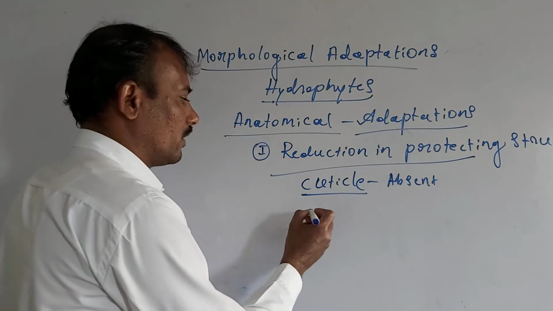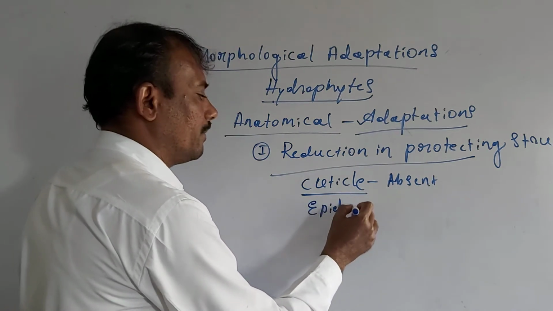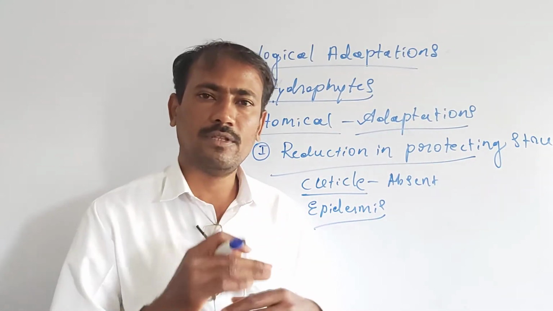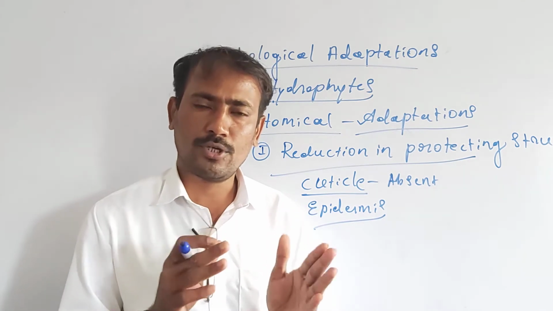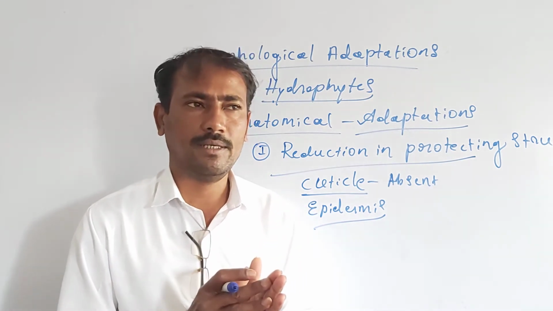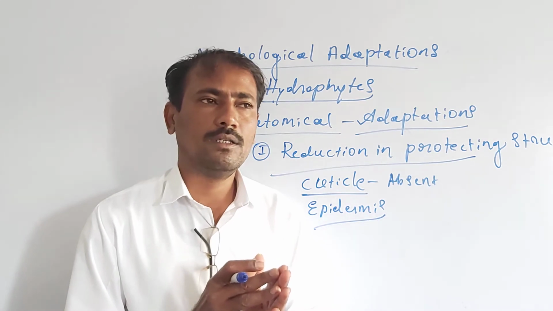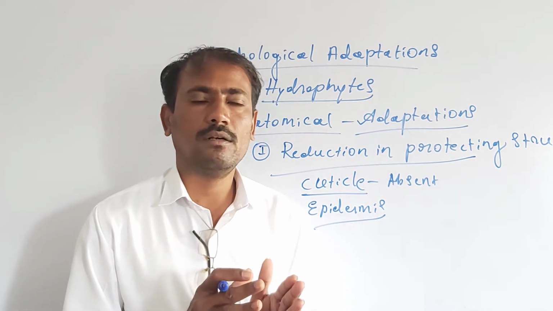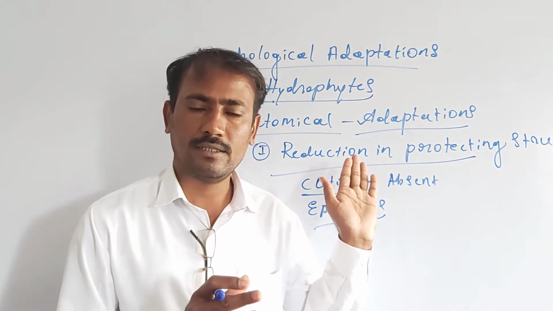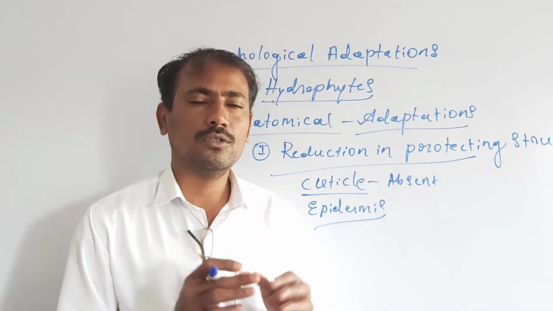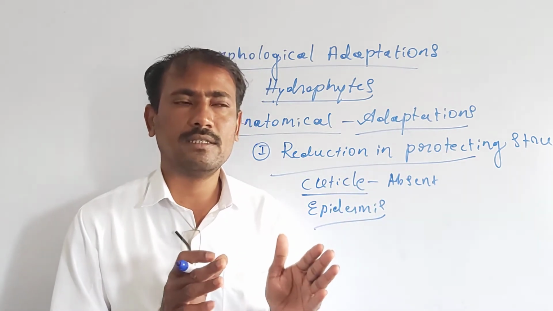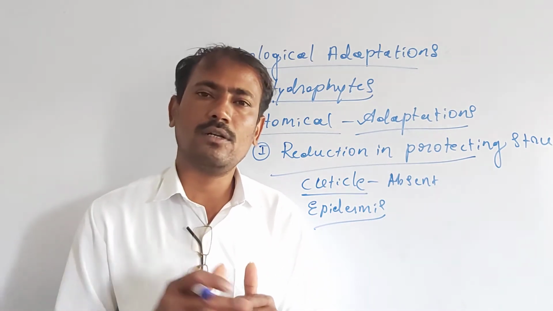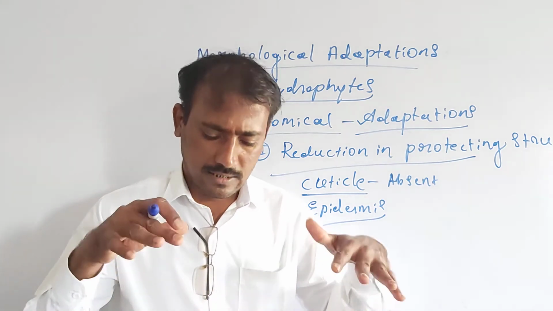Then as far as the epidermis is concerned, it is also one of the outermost surface layers of the plant body and is protective in nature. This epidermis is usually poorly developed in these hydrophytes. As the epidermal cells contain chloroplasts or chlorophyll pigments, they also undergo photosynthesis, especially in submerged hydrophytes.